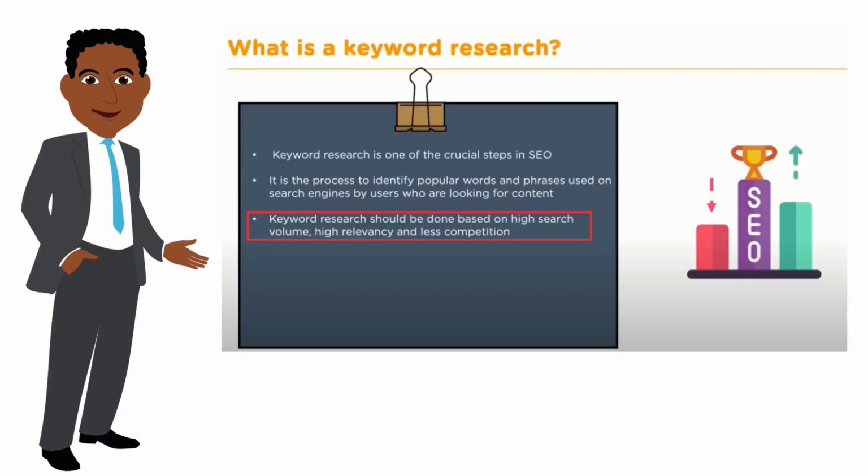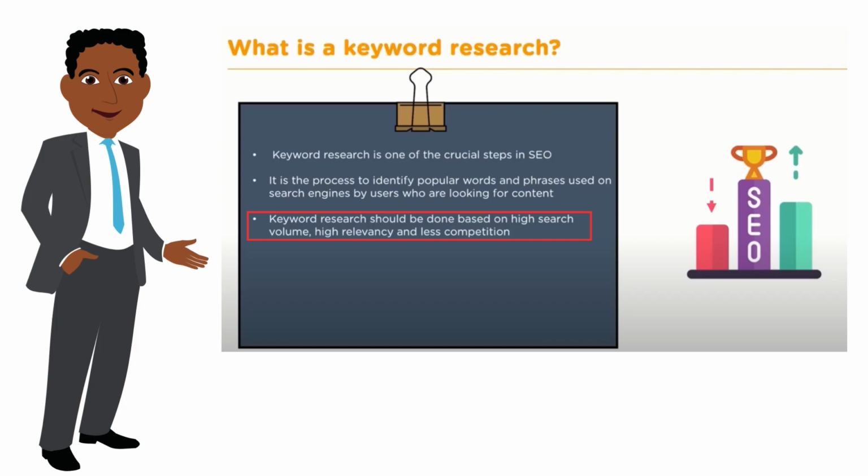Keyword research is a process that considers two main factors: the volume of traffic generated by a particular search query and the level of competition for that query. However, the most important aspect is relevance, meaning that all the keywords selected in the research should be relevant to the content being created.